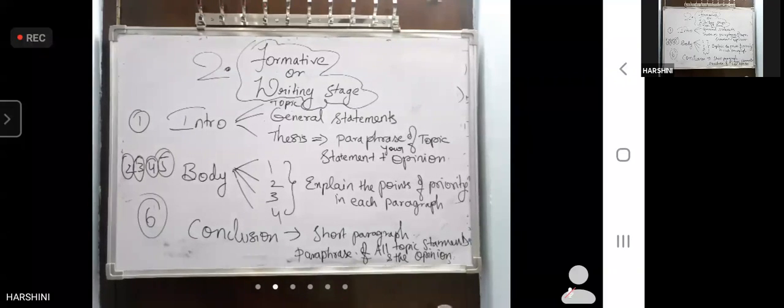Should not go beyond 8 lines. And conclusion should not go beyond 5 lines, 3 to 5 lines. Lines here are sentences. I say sentence. Sentence can be of 2 lines also. Copy.